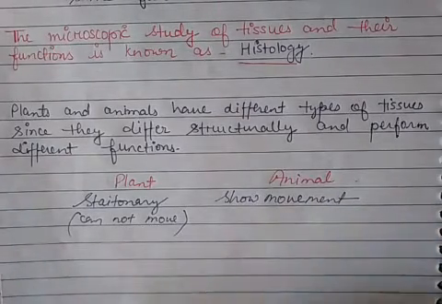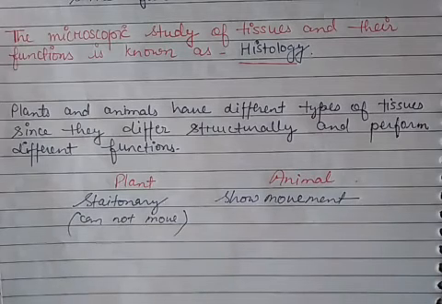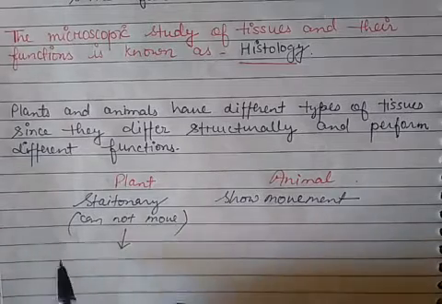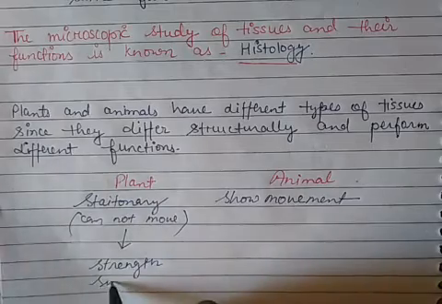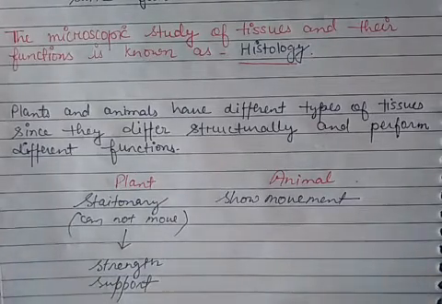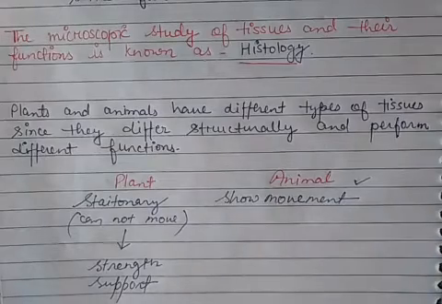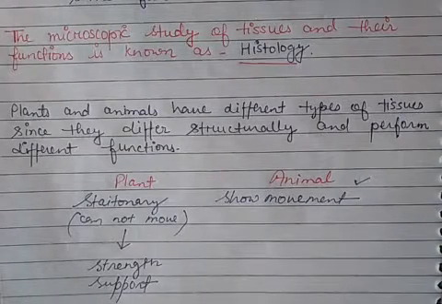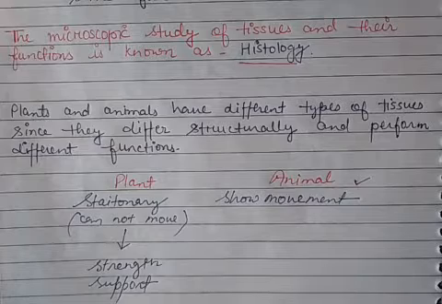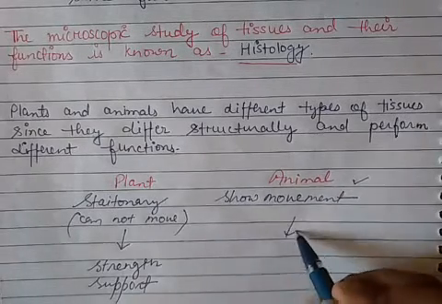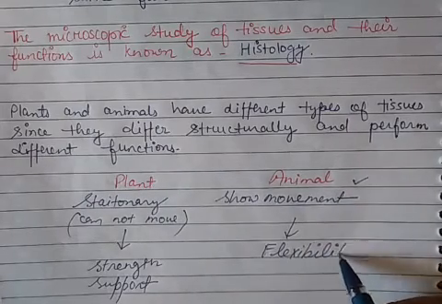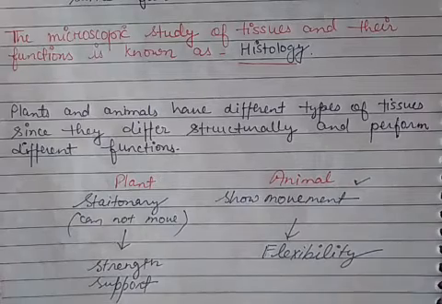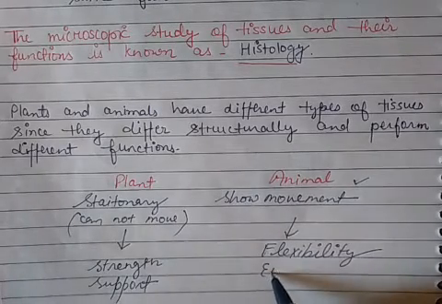Plants have to remain fixed at one place, so their body needs strength and support. Because animals move from one place to another in search of food, water, shelter and mate, they need flexibility in their body and they need energy.